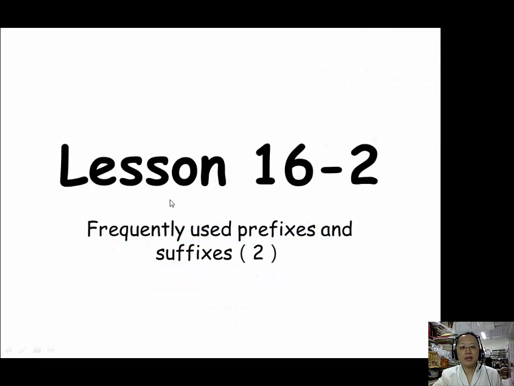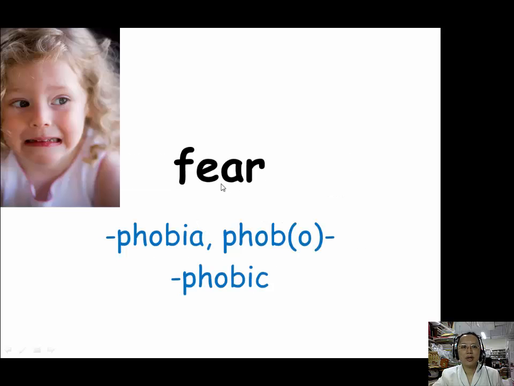Now let's move on to the second part of lesson 16. First one we are going to learn is the prefix and suffix for fear. For fear, we have one prefix, phobo, P-H-O-B-O, and then two suffixes, phobia, P-H-O-B-I-A, which is used for irrational fear. And then phobic, P-H-O-B-I-C. This suffix is used for adjective.